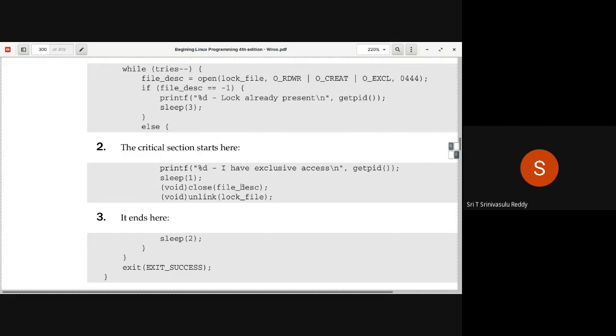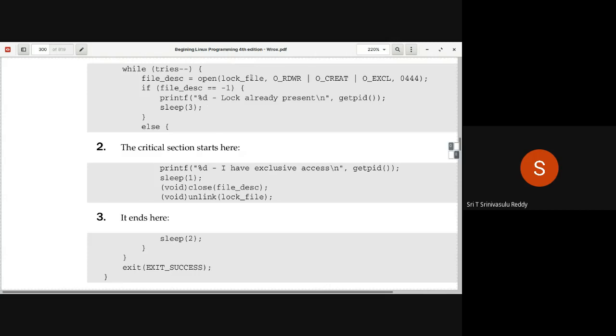If you get access to that file, then you go ahead and execute the critical section code. At the end of the critical section code, you remove the corresponding lock file, so that any other process that would like to use the critical section can again make an attempt. So that's the idea here.